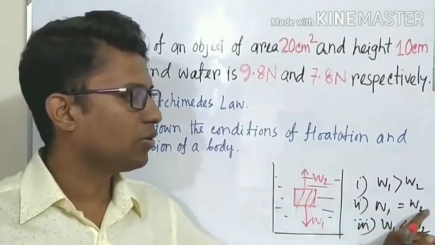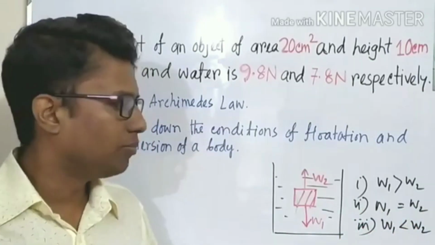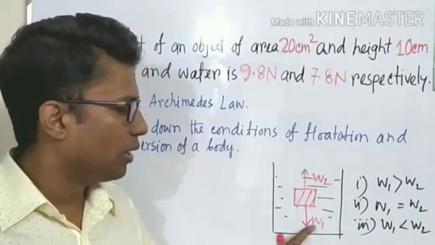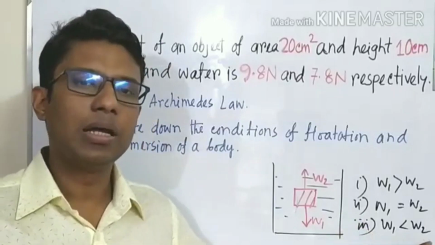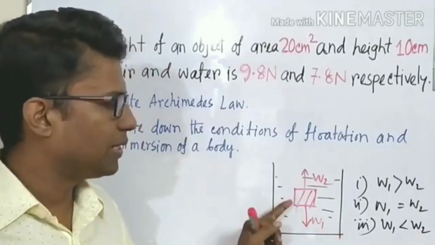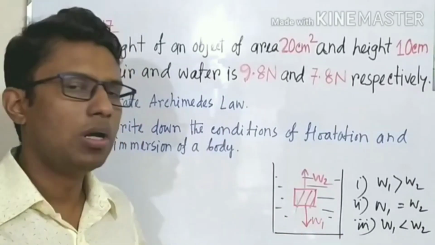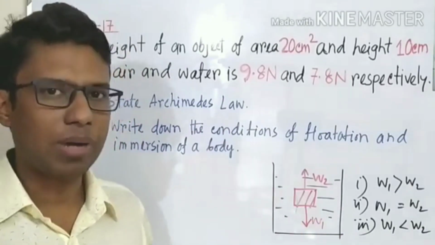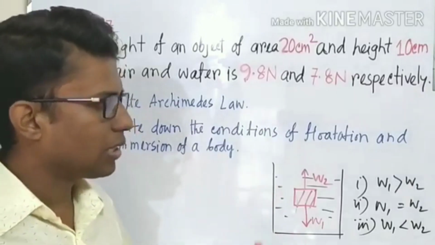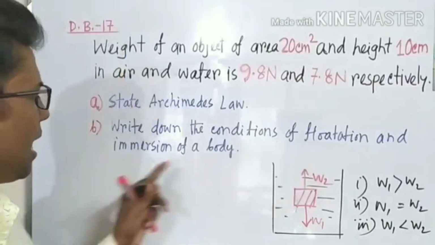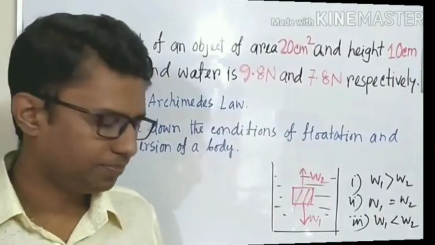If W1 is equal to W2, it will float but being fully immersed. If W1 is less than W2, that means if buoyancy is greater than the weight, then it will float but partially immersed. So here are the conditions of flotation and the immersion of a body.